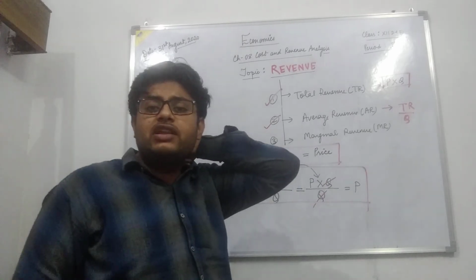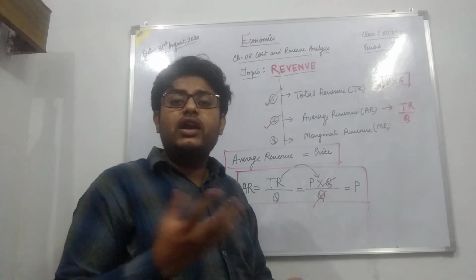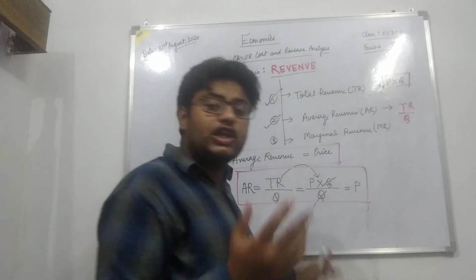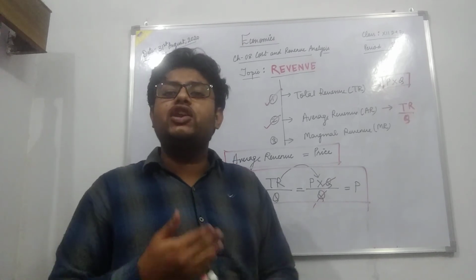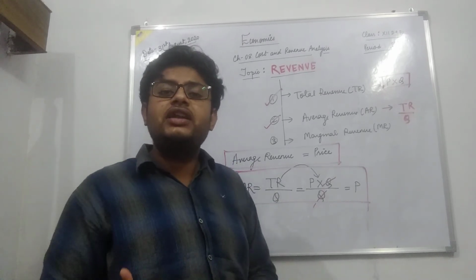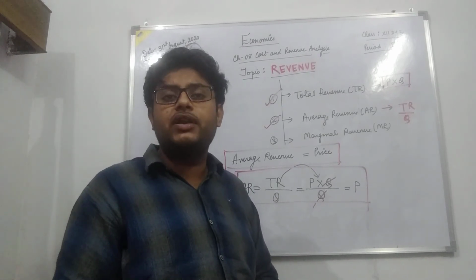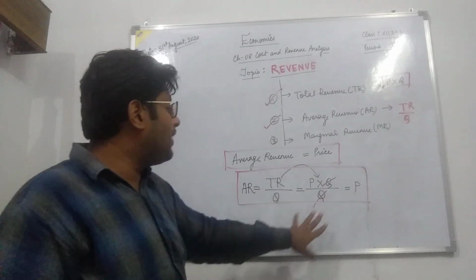Why will average revenue be equal to the price? We are talking about average revenue, that is, by selling a particular quantity of a commodity, how much revenue I am earning per unit. So per unit I will be earning only that revenue which is the price of the commodity. That is why it is equal to the price.